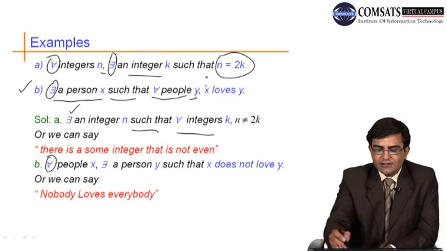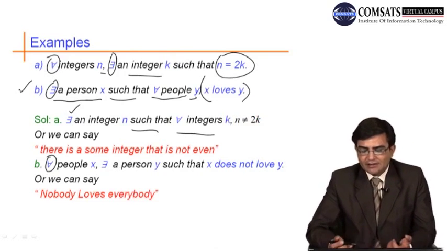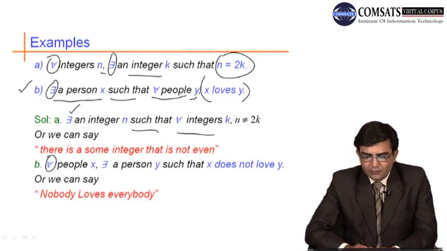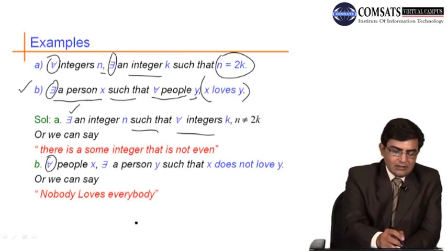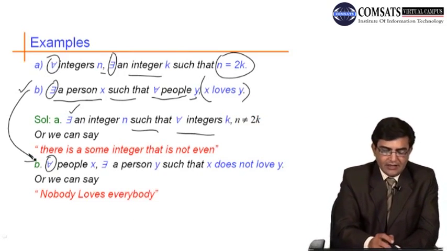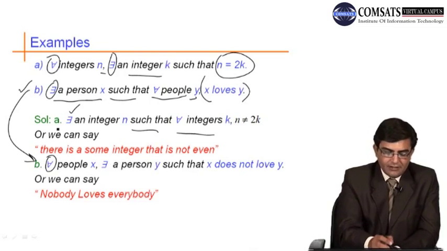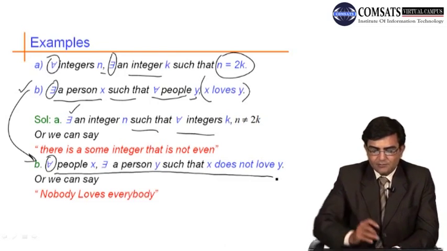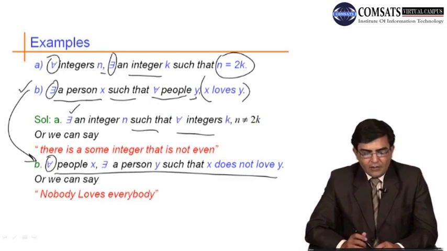What is the negation of x loves y? X doesn't love y. So this is the negation of the statement given in B. This is how we can write the negation of multiple quantified statements.